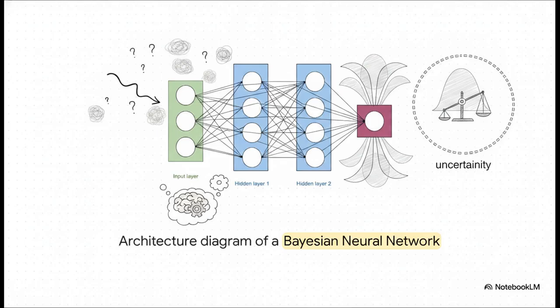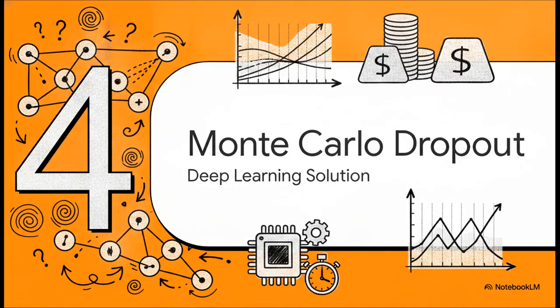But, yeah, there's always a catch. Calculating all those distributions requires a massive, massive amount of computing power. Which brings us to Section 4, Monte Carlo Dropout, the modern deep learning solution.